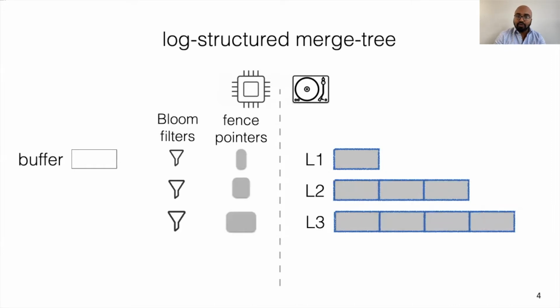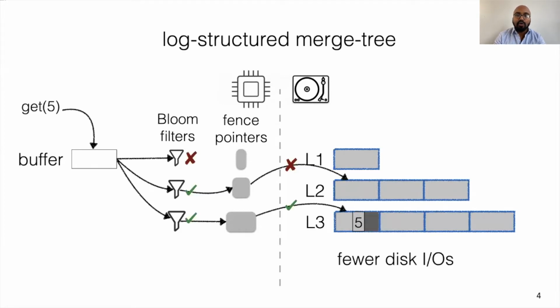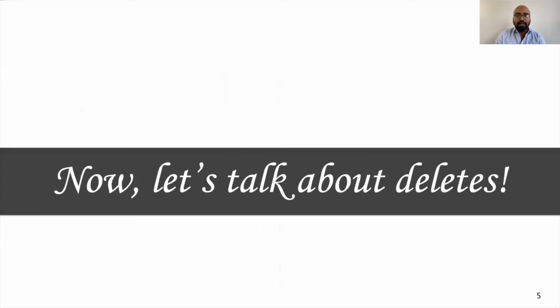To support fast lookups, LSM trees use in-memory auxiliary data structures such as Bloom filters and fence pointers, which help in reducing the number of disk IOs per lookup. Now that we are clear on the basics of LSM, let's see how deletes happen in LSM trees.